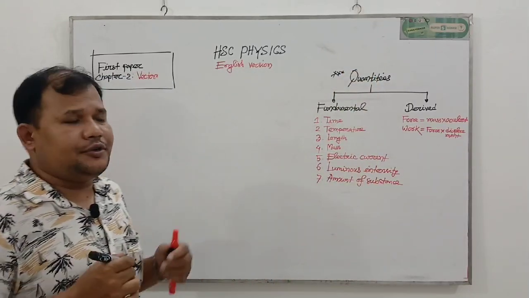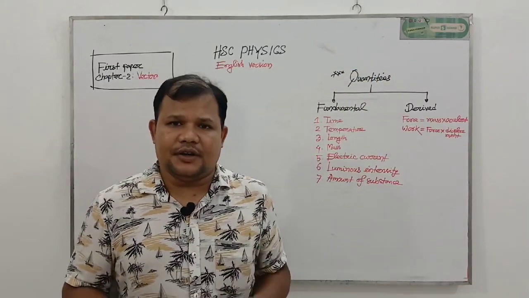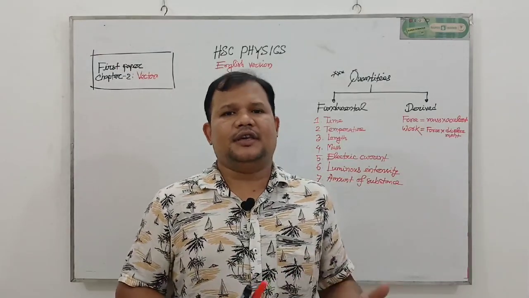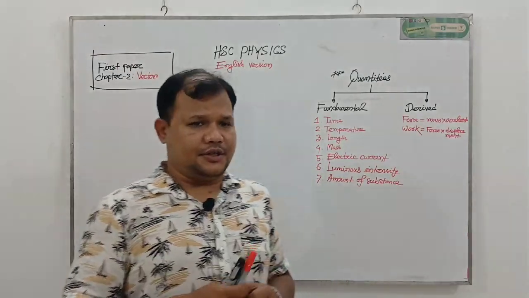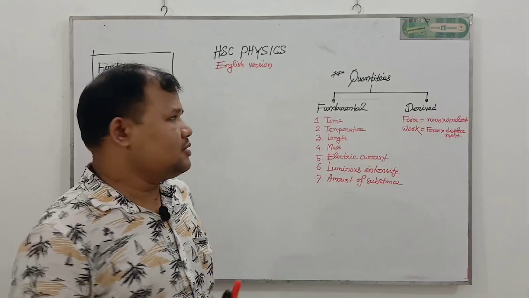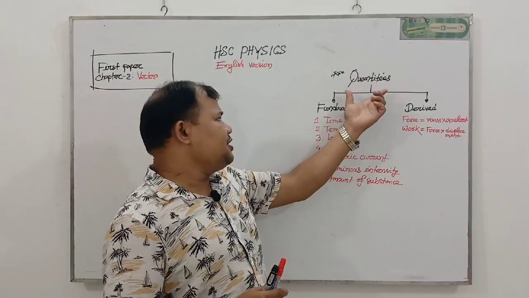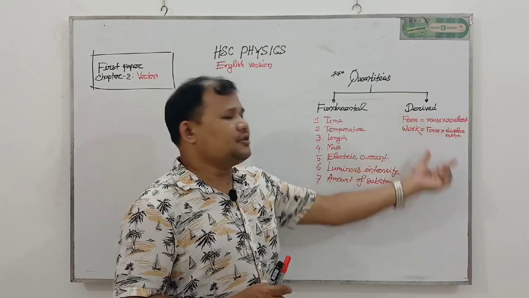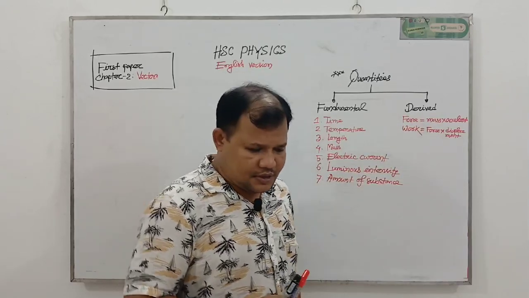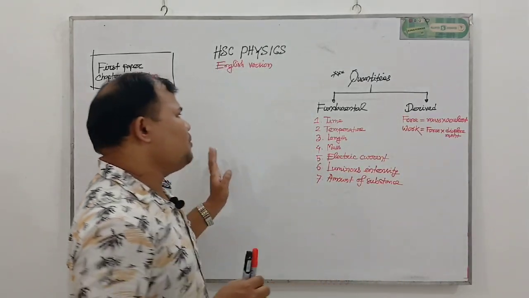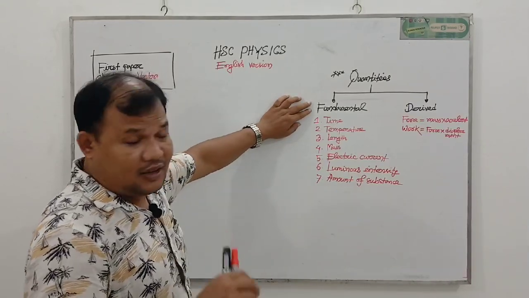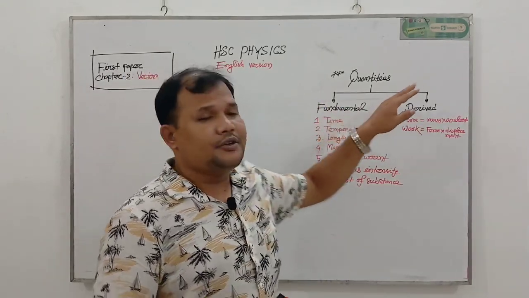Now my question to you, what are quantities? Quantities are anything that can be measured. In physics, quantities are mainly of two types: one is fundamental quantities, another is derived quantities. My dear students, now my question to you, which quantities will be fundamental and which will be derived?